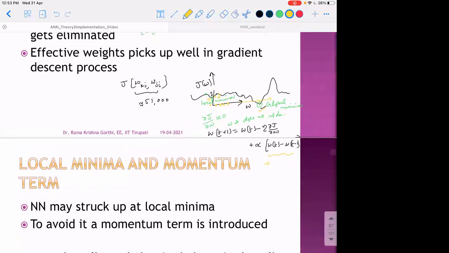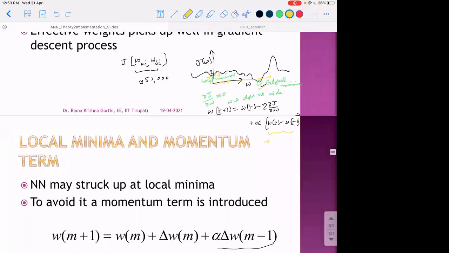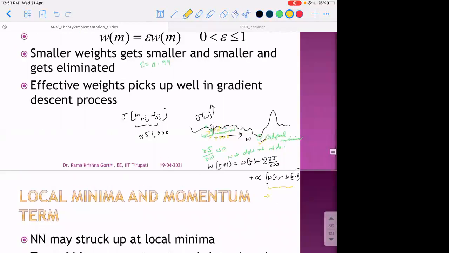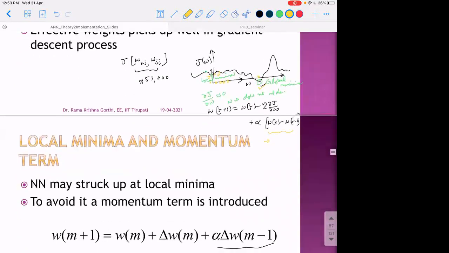So adding a momentum term that is moving in the same direction in which we were moving before helps us to reach the global minima in most cases, or in a reasonably good number of cases, when the cost function has many small local minima.